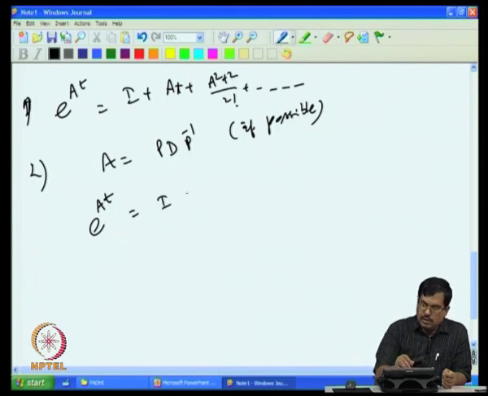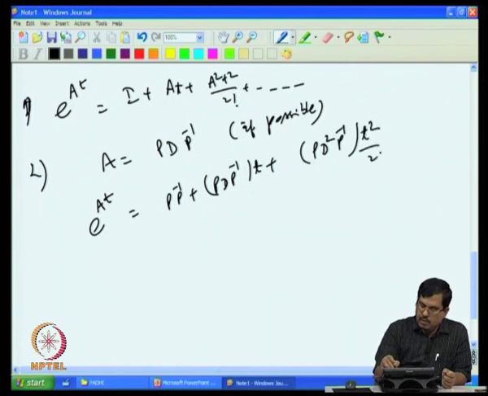So, this is I, which is nothing but, let me substitute that as P times P inverse, again the same analysis as what we did there. P D P inverse t plus P D squared P inverse t squared by 2 factorial, like that.